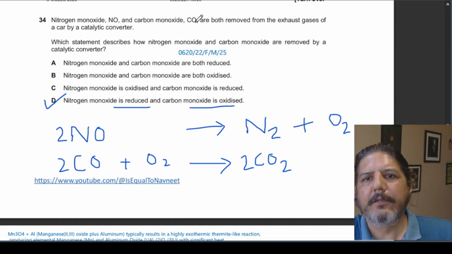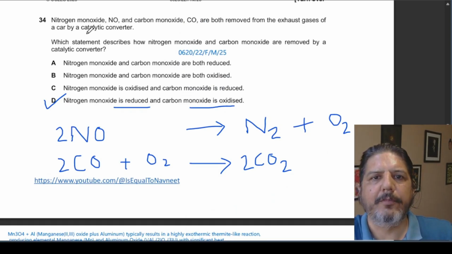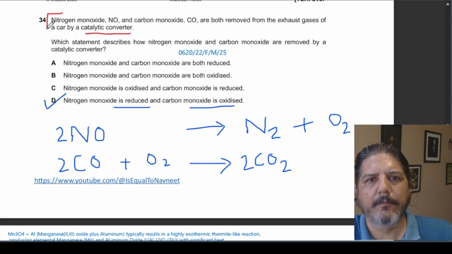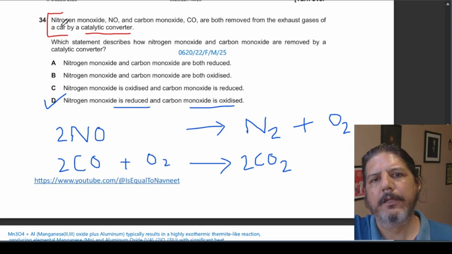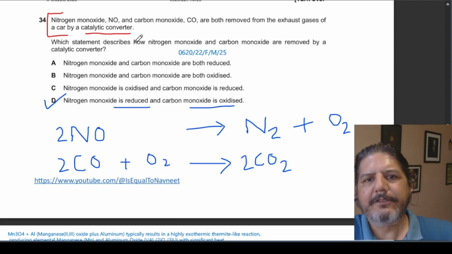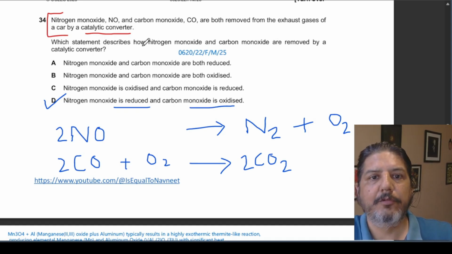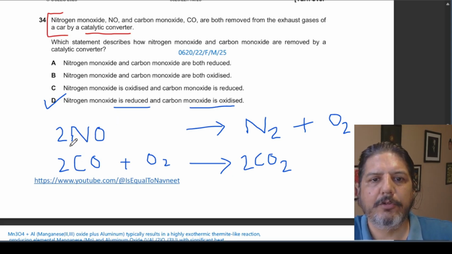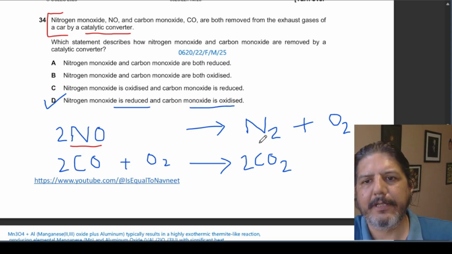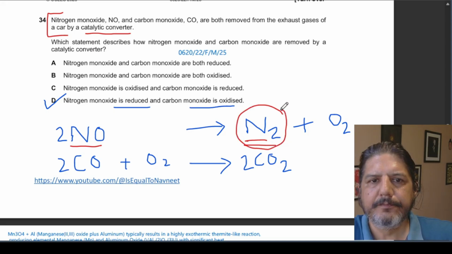Nitrogen monoxide and carbon monoxide are both removed from the exhaust gases of a car by a catalytic converter. We know that catalytic converters are used in cars to reduce pollution. Carbon monoxide and nitrogen monoxide are removed because the monoxides are more poisonous. Here is the reaction which takes place. By using the catalytic converter, nitrogen monoxide is converted to nitrogen.